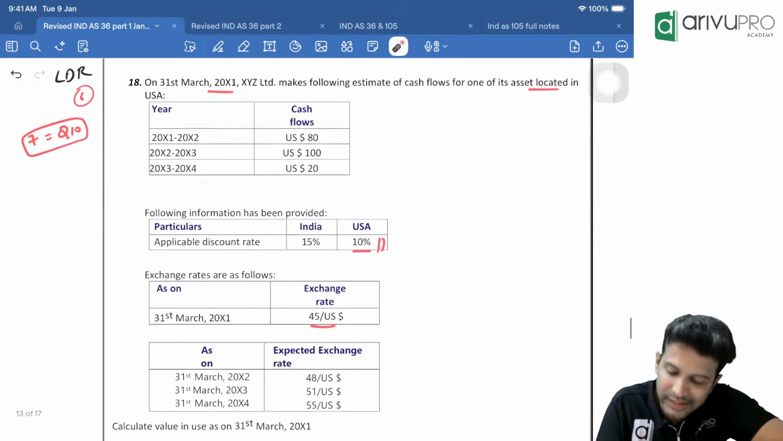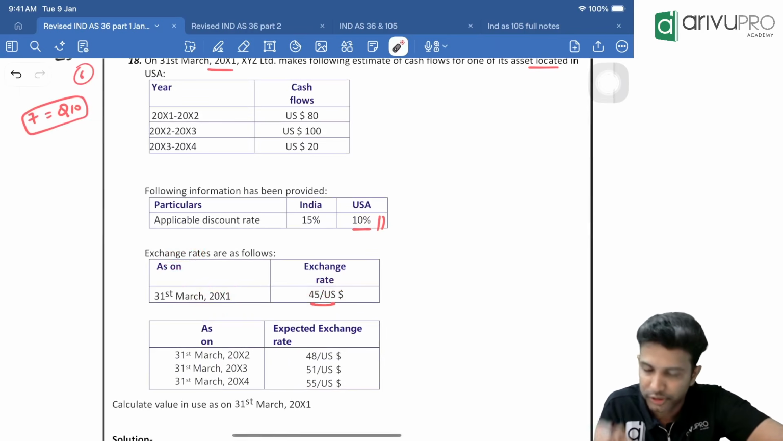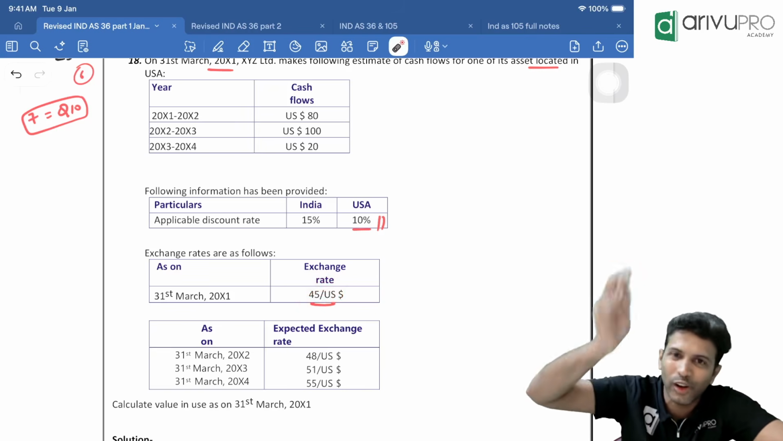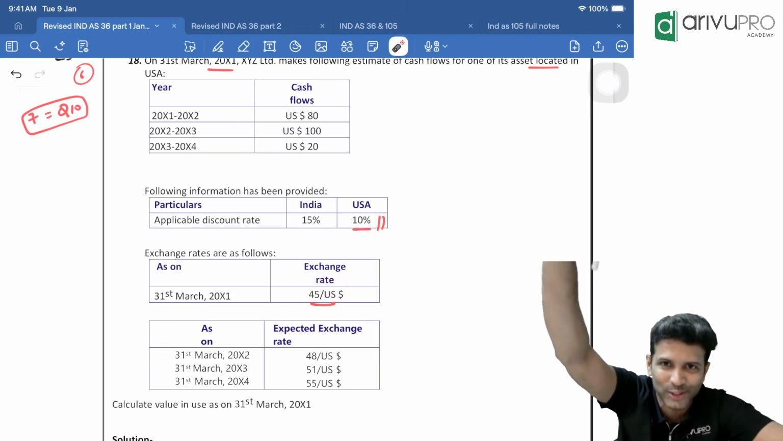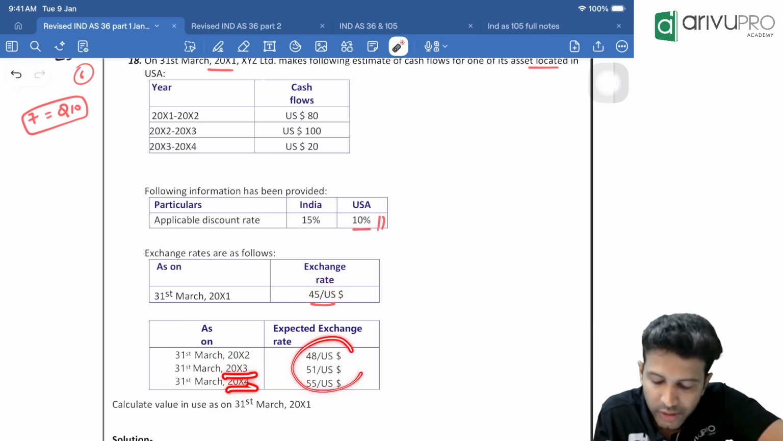Is it being given? Yes. 31st March 20x1 exchange rate is $1 equals 45 rupees. Probably it was long ago. Now I think it's almost touching 95 also, I think almost. Then for 31st March 20x2, x3, x4, they've given the exchange rates.